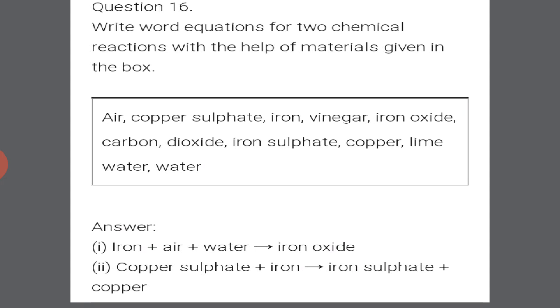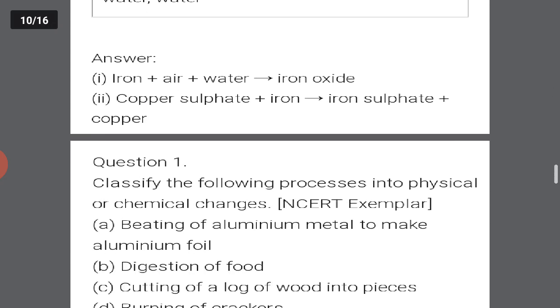iron will give us iron sulfate plus copper, because I told you iron is a more reactive metal than copper, so it will replace copper from copper sulfate solution and form iron sulfate. Okay, let's discuss some more questions.